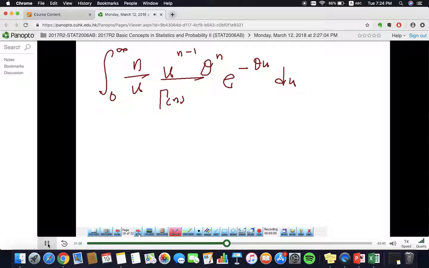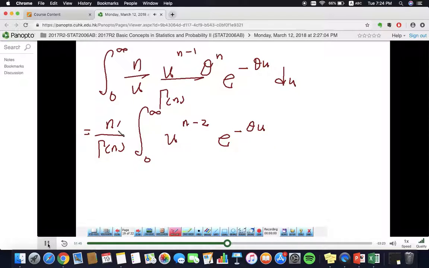Okay, is that right? So we try to simplify this guy. We have n. Gamma n coming out, integrating from 0 up to infinity, we have u n minus 2, e minus theta u, and also theta n minus 1. Sorry, n theta n minus 1. I keep it here. And then we have one theta only up here. Okay? I split the theta power into two parts. Here is the first and here is the second. All right?